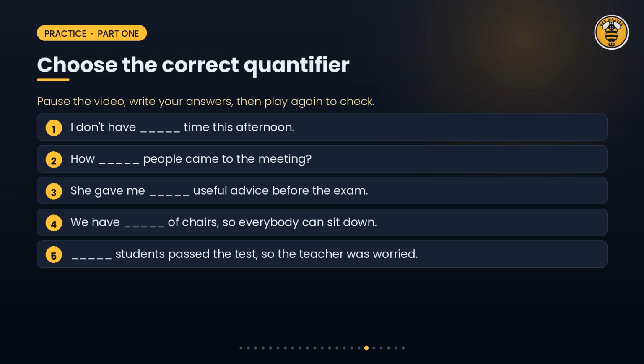Number 1. I don't have blank time this afternoon. Number 2. How blank people came to the meeting. Number 3. She gave me blank useful advice before the exam. Number 4. We have blank of chairs so everybody can sit down. Number 5. Blank students passed the tests so the teacher was worried.